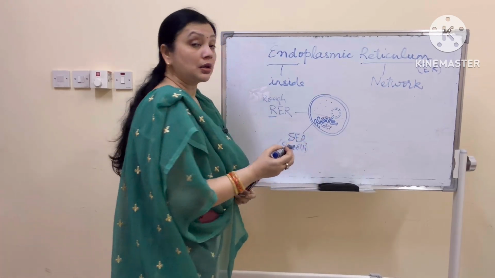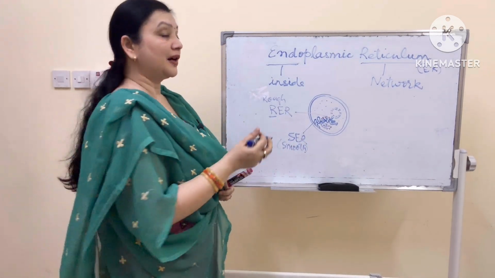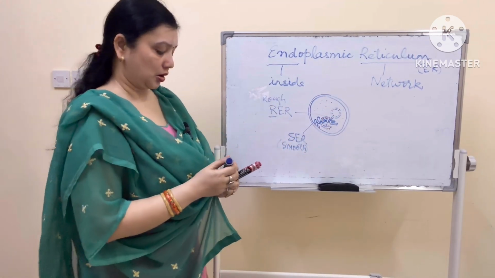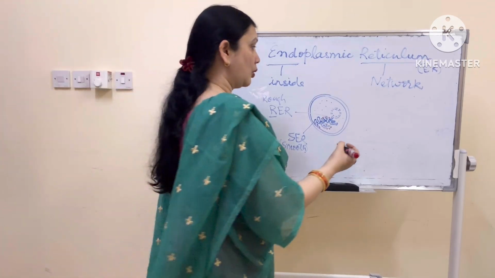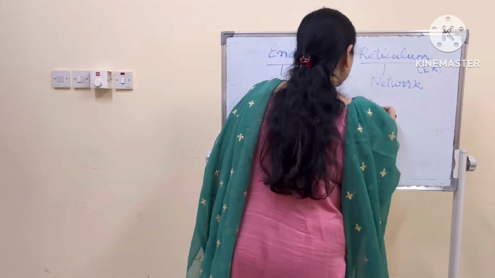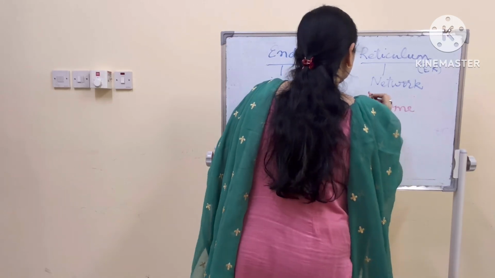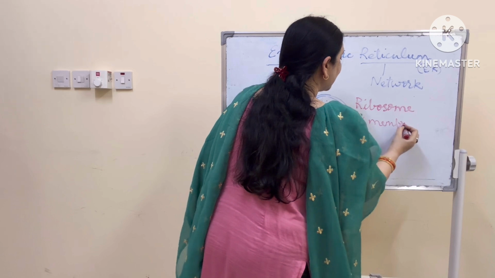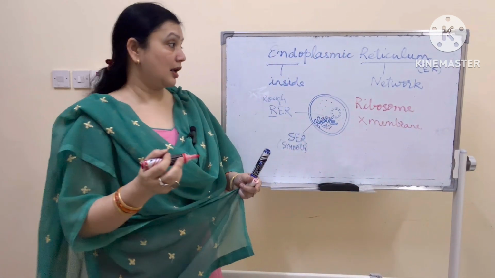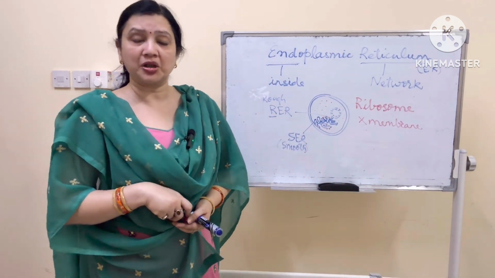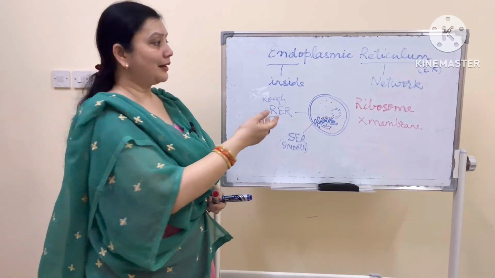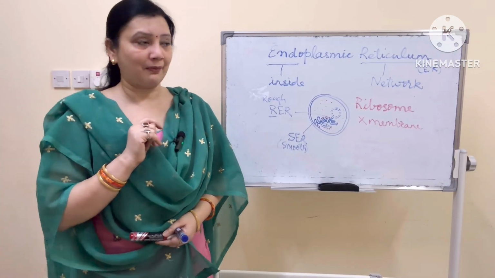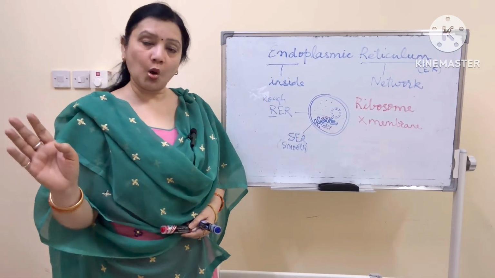Now these granules are different cell organelles, but they want a place to stay, so they stick to the road, or they may be lying separate also. These granules are known as ribosomes. These are the small tiny organelles, and they have no membrane. The first organelle which does not have a membrane is ribosome. A very important question: name an organelle without a membrane. It is ribosome. Till now, whatever structure you have studied in cell, they all have a double membrane. But this ribosome has no membrane.